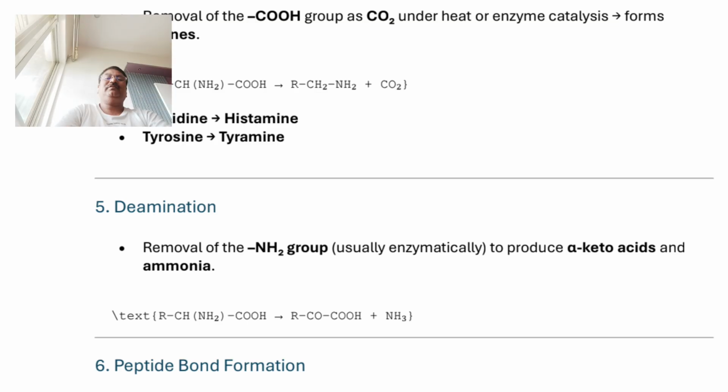So deamination is the reaction in which alpha amino acid eliminates the NH2 group so as to form alpha keto carboxylic acid, and evolution of ammonia takes place. This is simply called the deamination reaction. Deamination, esterification, decarboxylation: all these reactions are given by alpha amino acid either by the NH2 group or COOH. So this is the reaction shown by the NH2 group.